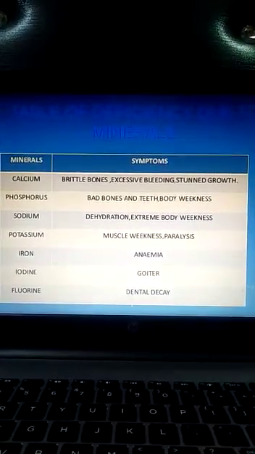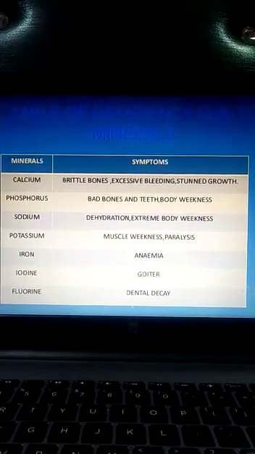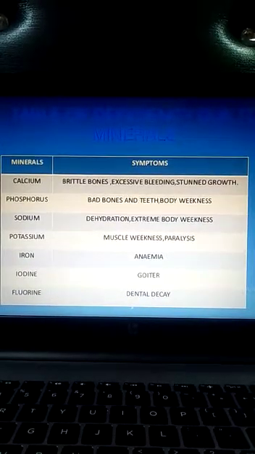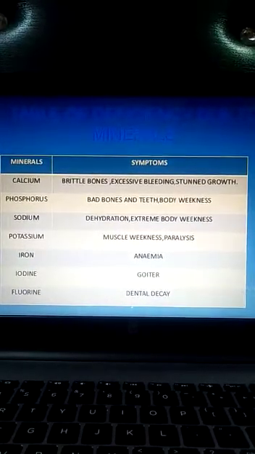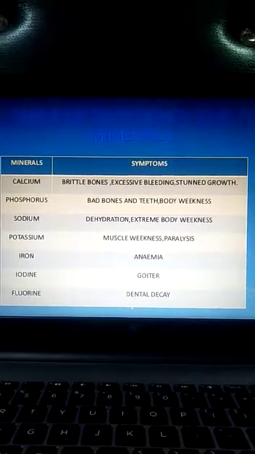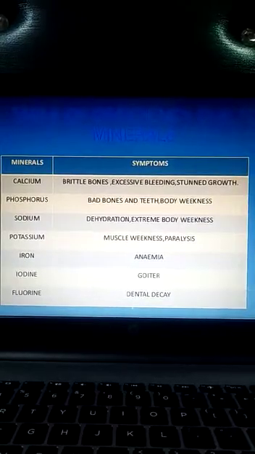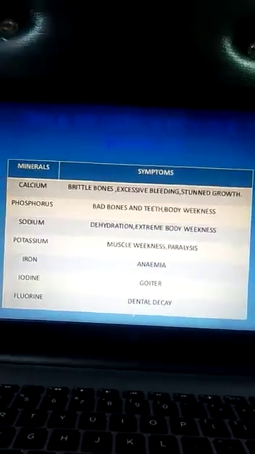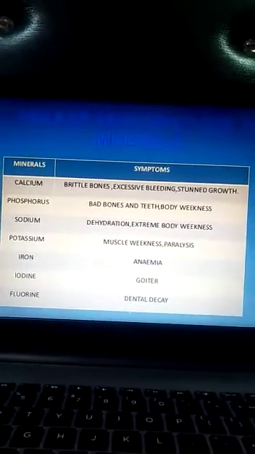The symptoms are weakening of bones, muscle weakness, poor development, mental retardation, and retarded growth. So this table shows the deficiency of minerals and symptoms. Clear? Thank you.